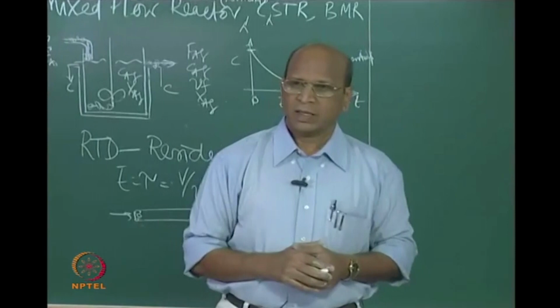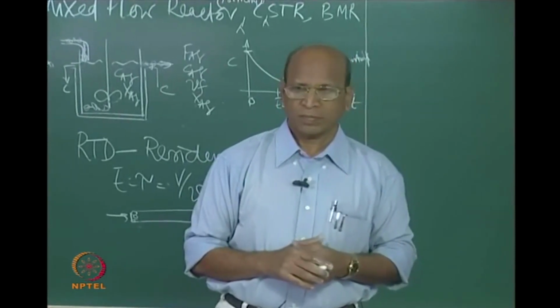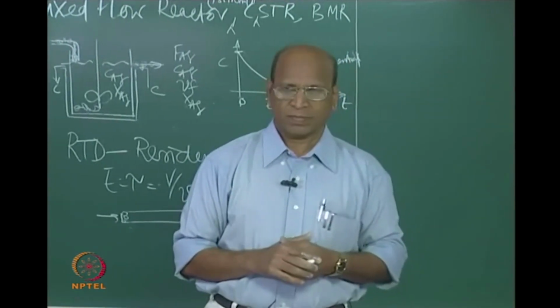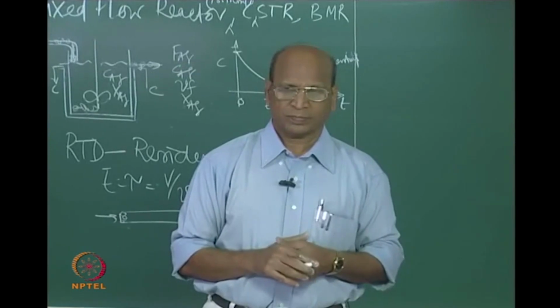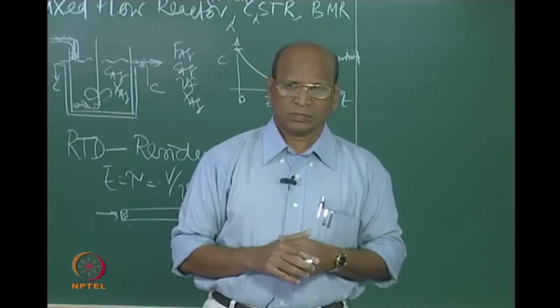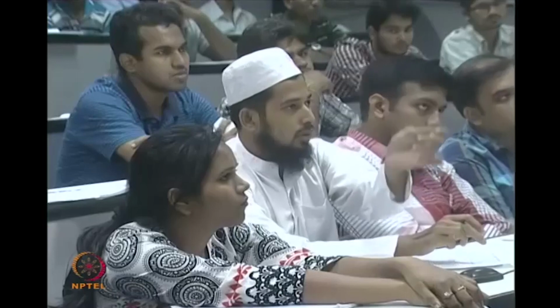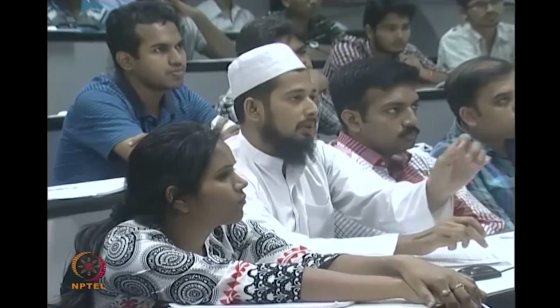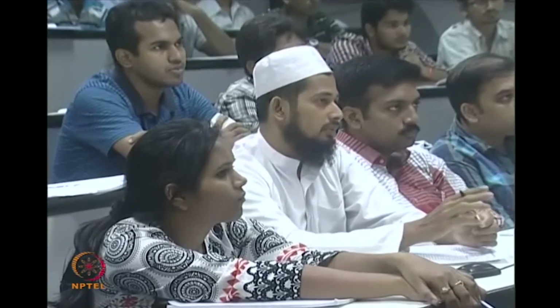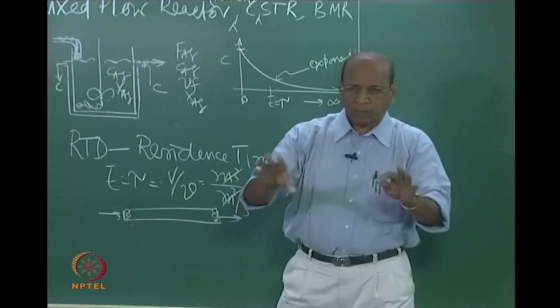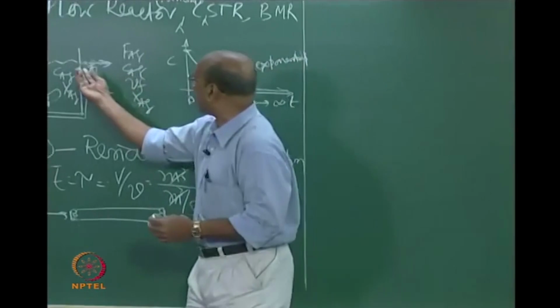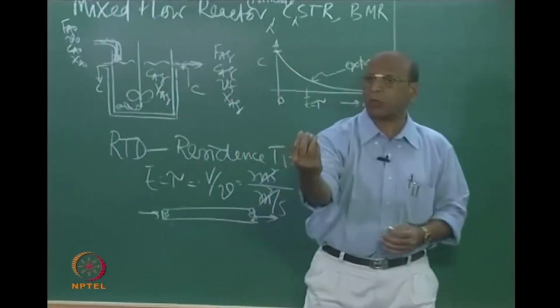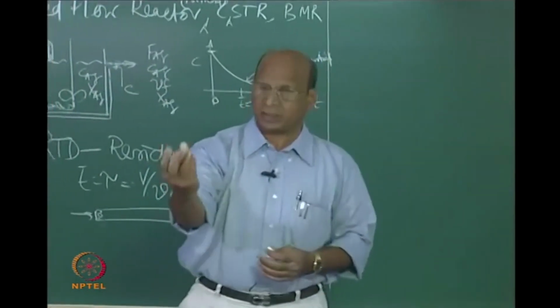Yeah. So my question is, for example, if we are getting 100 packets, let us number them 1 to 100, and after some time, let us check the outlet. The packet number 1 comes, then 2 comes, then 3 comes, then 4 comes. It is not possible. But when it is not possible, we do not have to discuss that. Because here I collect, let us say, a small amount of liquid, right.